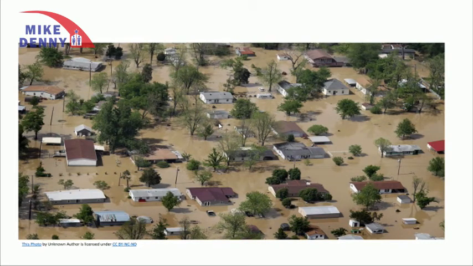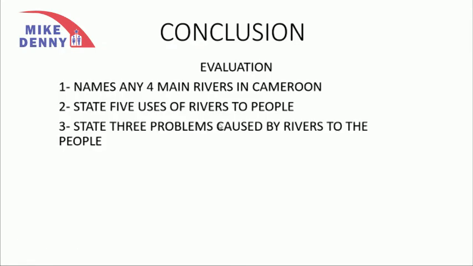We can also talk in our conclusion now. We are going to answer some questions. First, I want you to name 4 main rivers in Cameroon. We have been talking about rivers, rivers, rivers. Yes, we know the rivers in Cameroon. Now, state 5 uses of rivers to people. Of what importance are rivers to people? You need to talk about that. Then, you also state 3 problems caused by rivers to people. Rivers are not only important, but they are also a problem. I want you to state their problems, 3 of them.